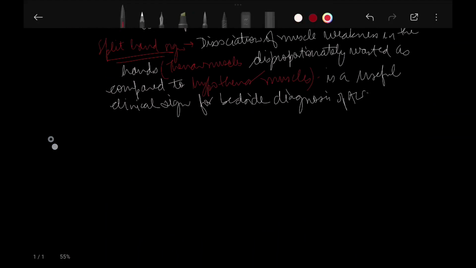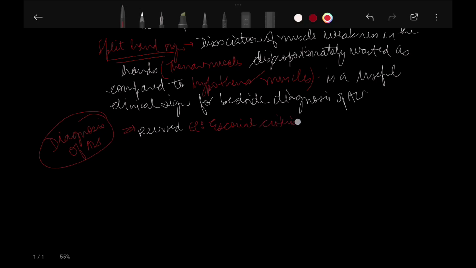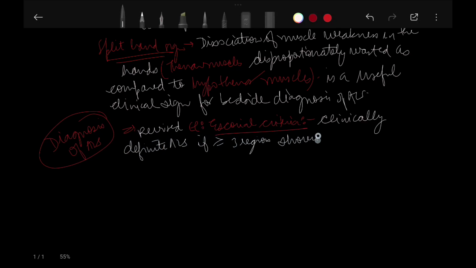Now coming to the diagnosis of ALS. There is the revised El Escorial criteria. It is clinically definite ALS if there are more than or equal to 3 regions showing UMN and LMN findings.